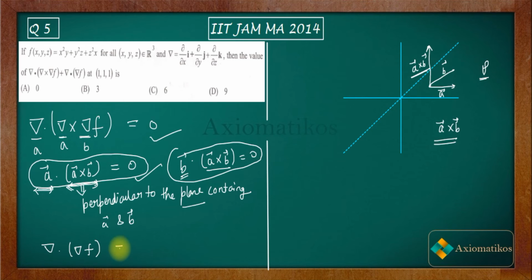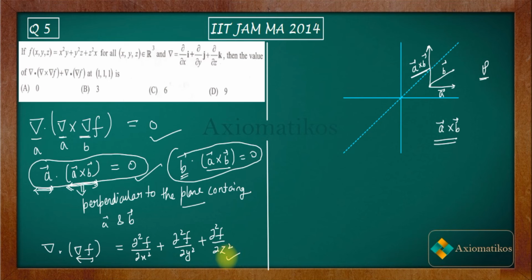Now you know that del dot del f is just del 2f by del x2 plus del 2f by del y2 plus del 2f by del z2, right? I just apply firstly gradient, I just obtained gradient of f and then just dot product them. Then you will get this thing.